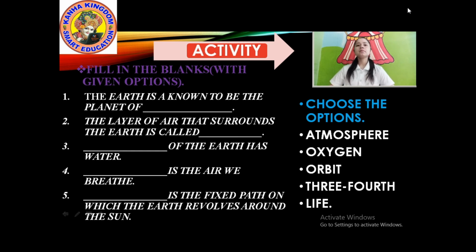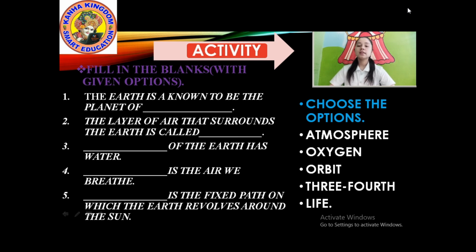Question number 3: Dash of the Earth has water. What is meant by that? I'll give you hints. Dash percent of the Earth has water.